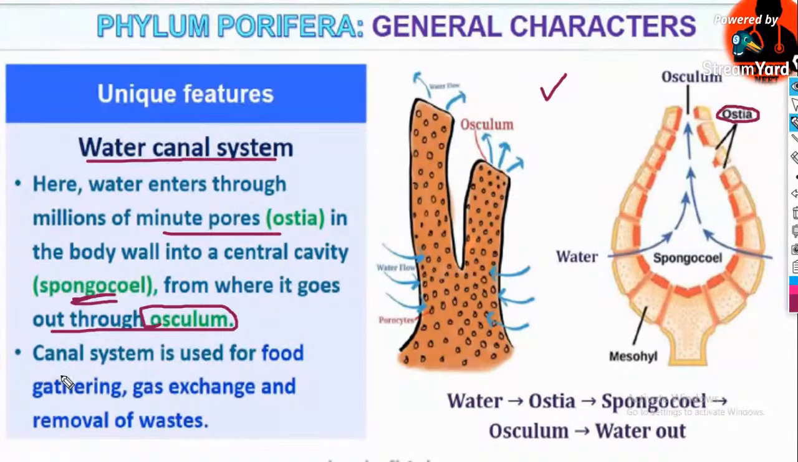The canal system is used for food gathering, gaseous exchange, and removal of waste. This is the function of the canal system given here. It is used for food gathering, gaseous exchange, and removal of waste.